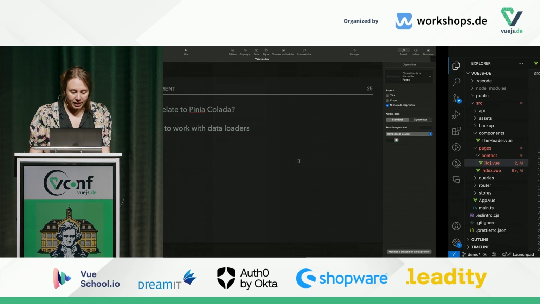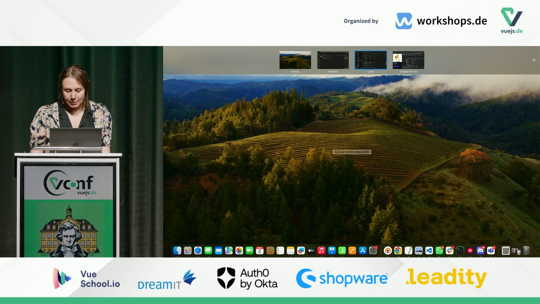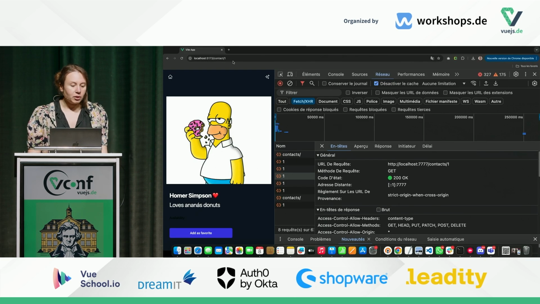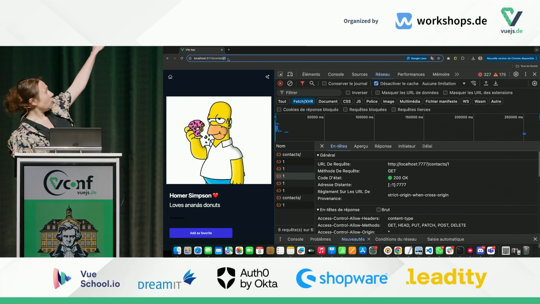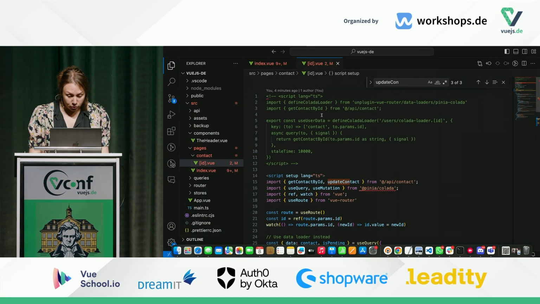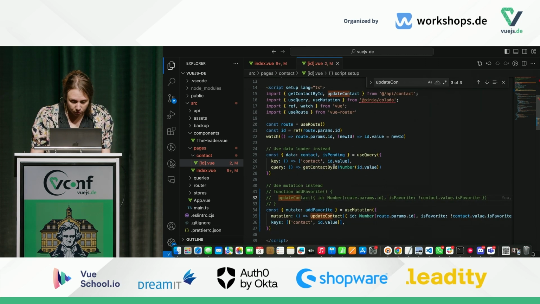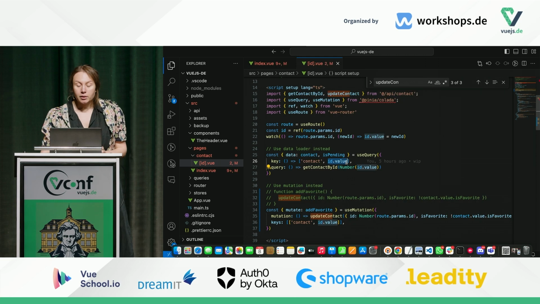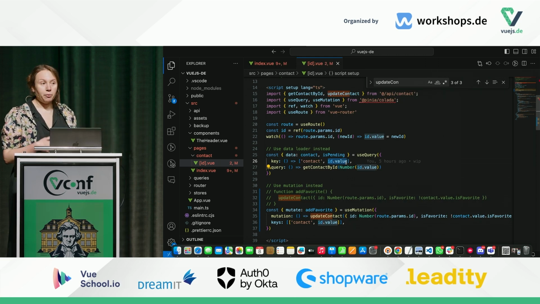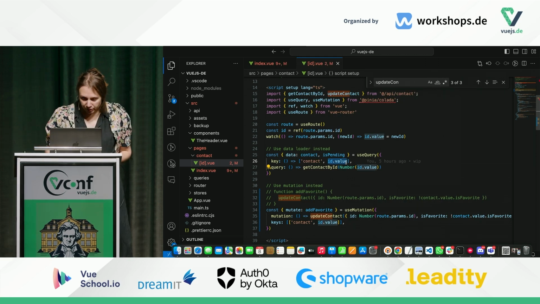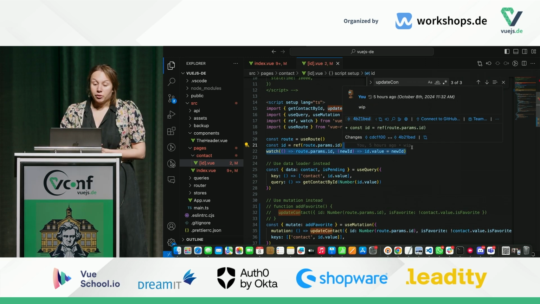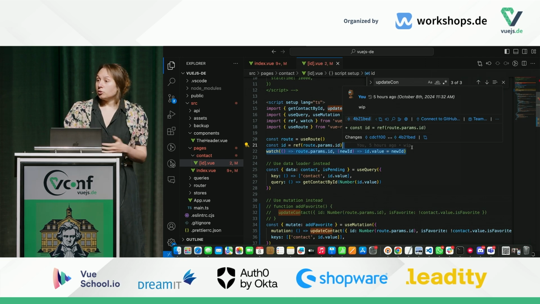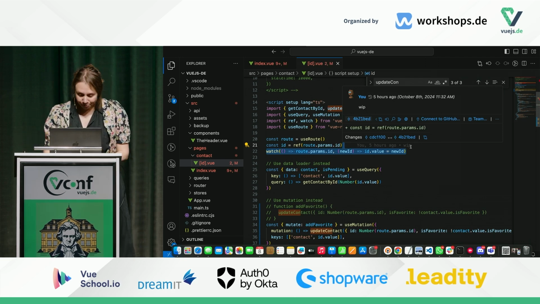So let's take back this page, which is the character page. As I mentioned, we have here a query which is dependent on this query param, which is the ID of the character. So currently, what are we doing? We are using the ID here in the key of the query, which makes the query automatically dependent on this parameter. And we are watching the parameter in our component in order to update it if we change route.